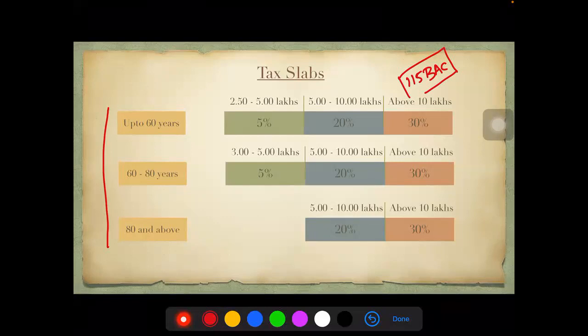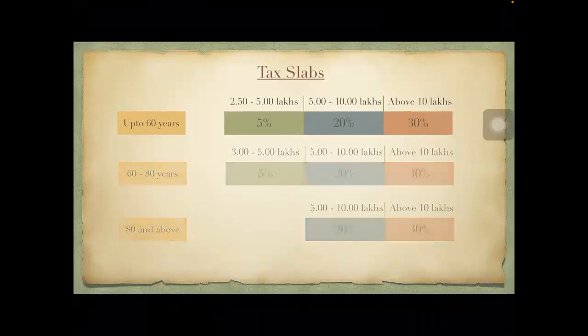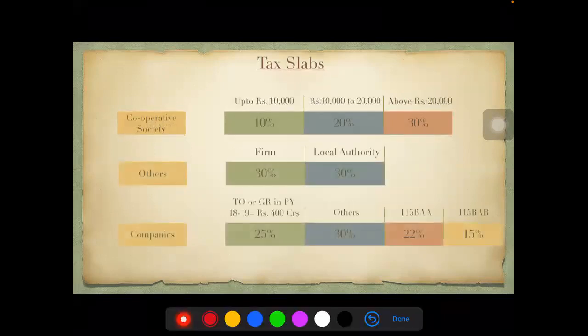There is no change here. These rates are the same. I'm just giving a quick revision. This is for the cooperative society: up to 10,000, it is 10%. 10,000 to 20,000, it is 20%. Above 20,000, it is 30%. As far as firm is concerned, it is 30%. And for local authorities also it is 30%.